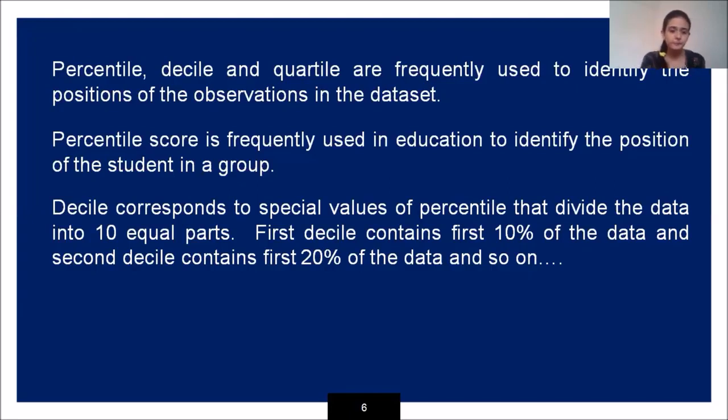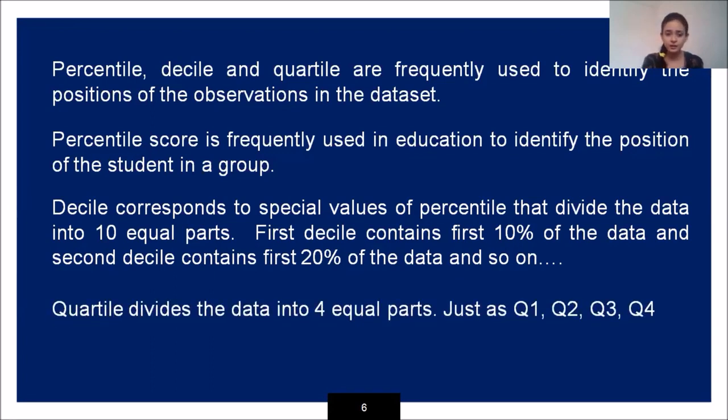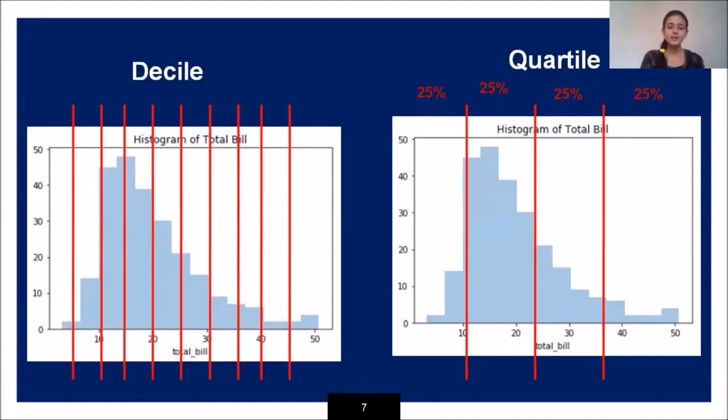So decile means it is dividing the whole data into 10 different parts, and like that we have quartile. The name itself tells that quartile means dividing the data into 4 equal parts, such as Q1, Q2, Q3 and Q4. Let's understand with one more example. Suppose this is my decile, and over here this is my graph.